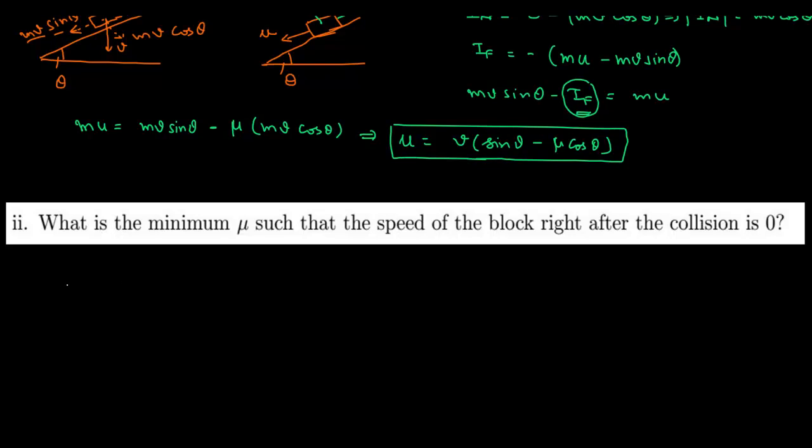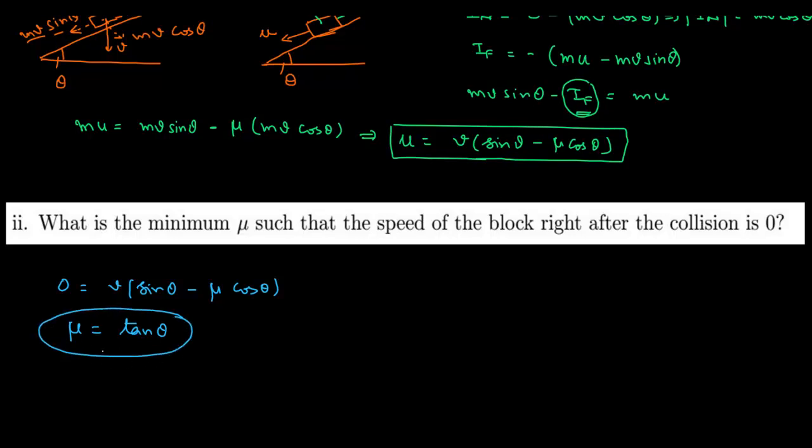If we put u equal to 0, we get 0 is equal to v sine theta minus mu cos theta, as v cannot be 0. So from here we can write that mu is equal to tan theta. Clear? So this should be the value of mu for this given inclination theta, so that right after collision the block will come to rest.